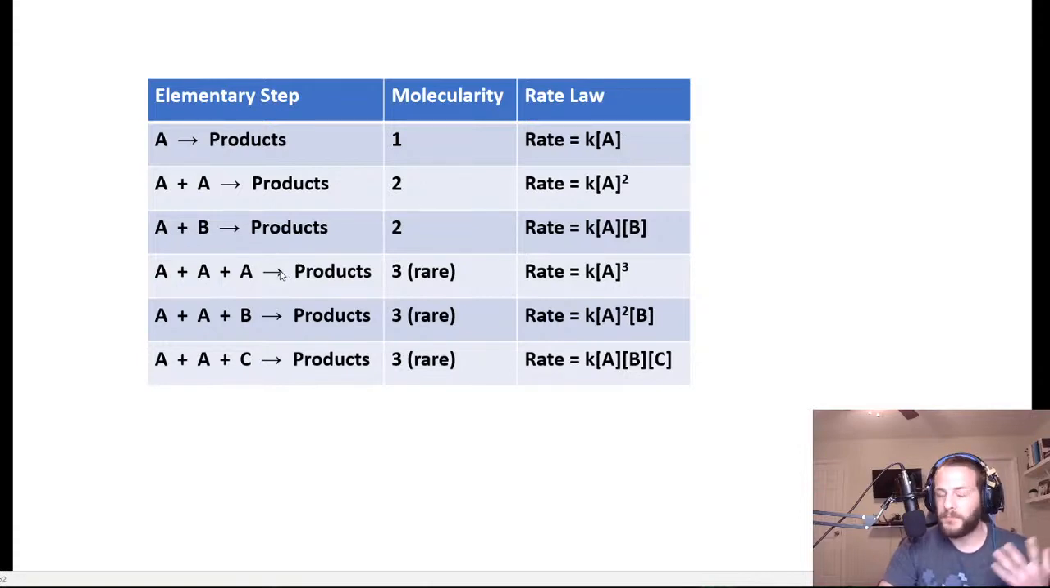If you have a bimolecular process, there are two possibilities: you have either two of the same particle or two different particles. If you have two of the same particle, the rate is going to be the rate constant times the concentration of that particle squared. And if you have two different particles, it's simply going to be the rate constant times the concentration of each of those individual particles. And then also, the three possibilities for termolecular elementary steps are shown below.